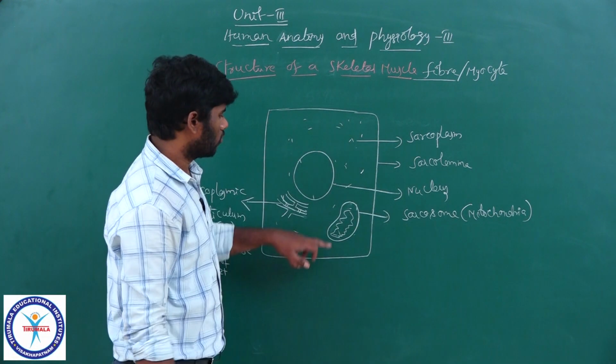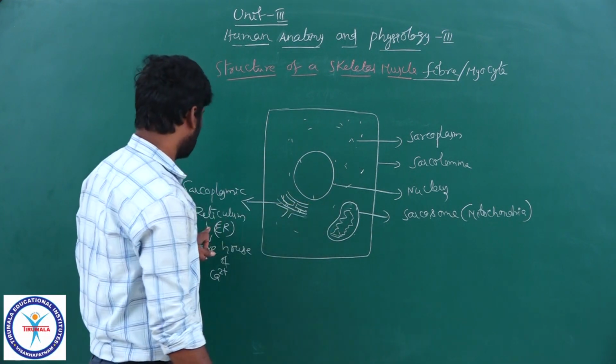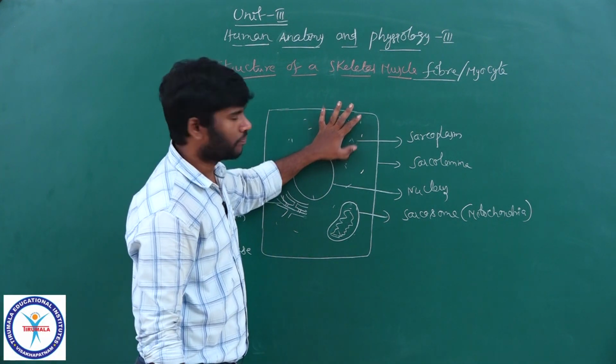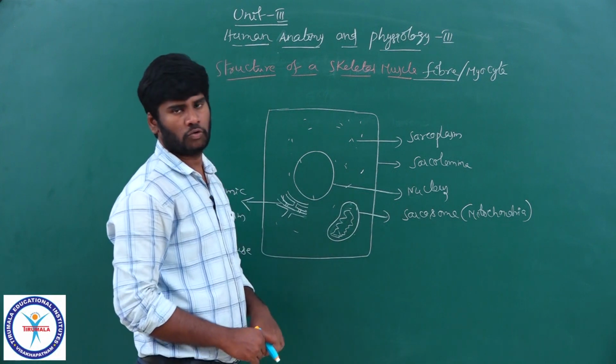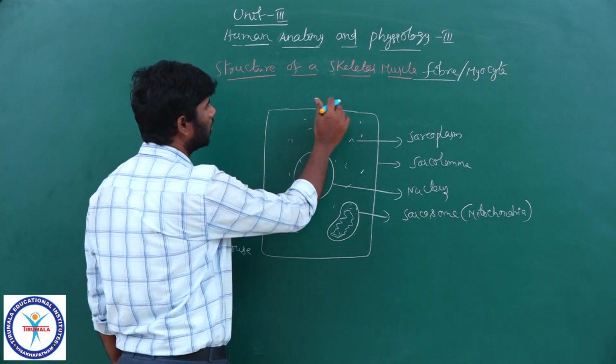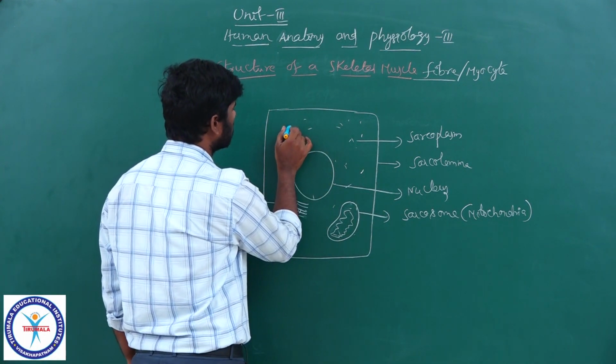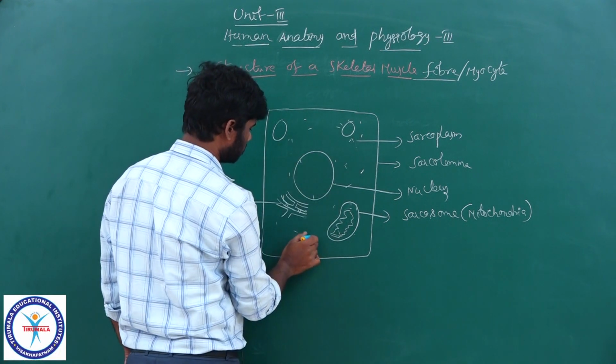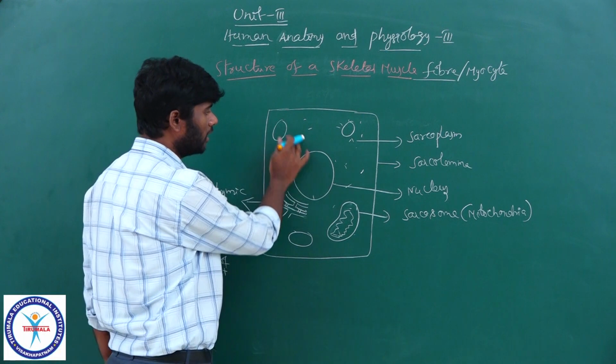Right? So sarcosome is the mitochondria. Endoplasmic reticulum is the sarcoplasmic reticulum. The cytoplasm is the sarcoplasm, and the plasma membrane is the sarcolemma. And the skeletal muscle fiber is syncytial. It is syncytial because there are many nuclei.